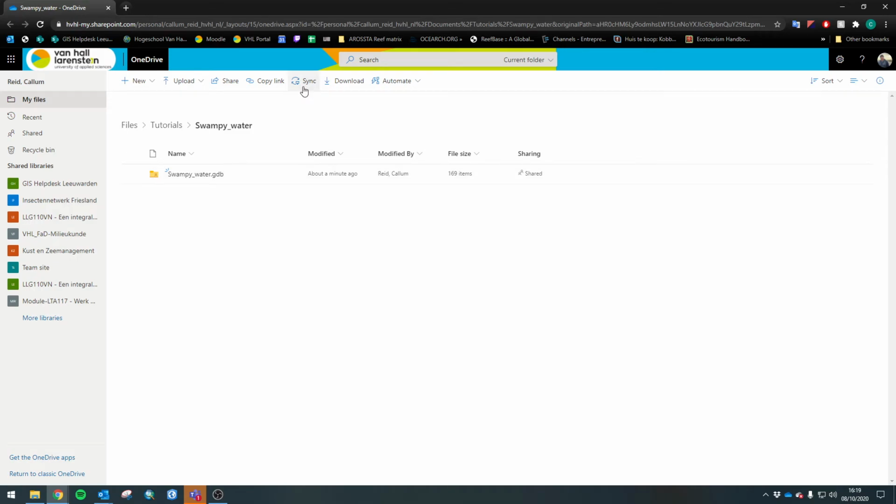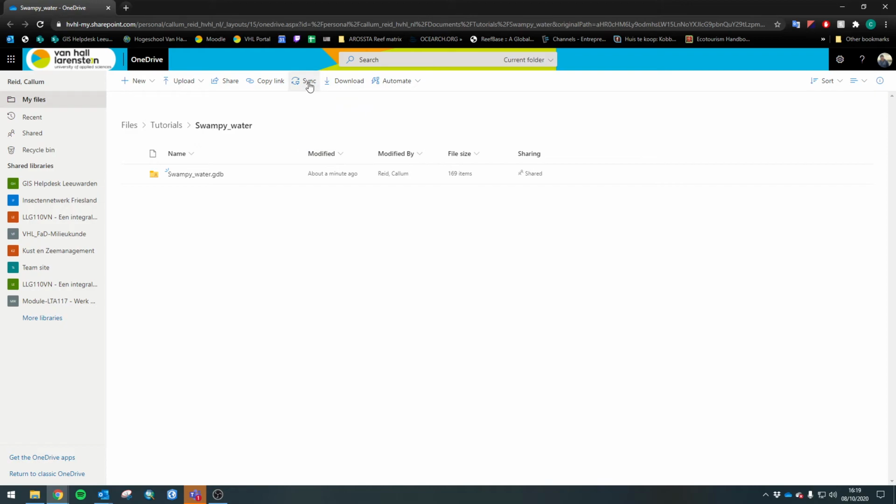So what you're going to do is share this with your friends, and you're going to appoint one person who is going to combine all your models and combine all the maps. And it may sound a little unfair that one person has to do this, but unfortunately at some stage there's going to be one person who takes the lead and says, I'm going to combine everything. For that reason, we want to be as clear as possible. We want to make sure that our data management is immaculate. That's what we're aiming for.